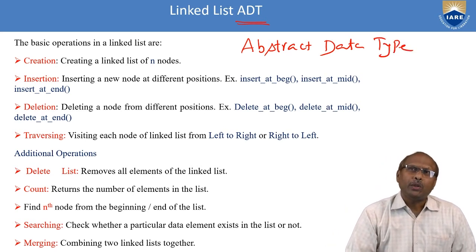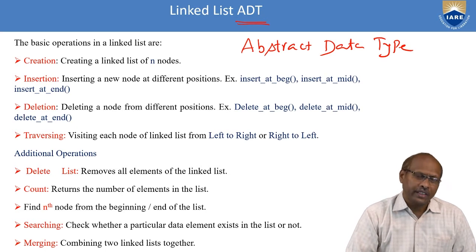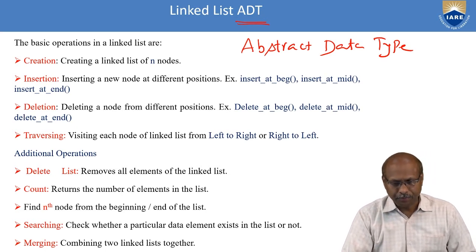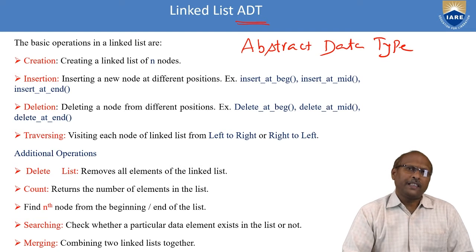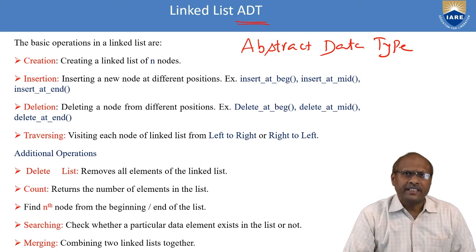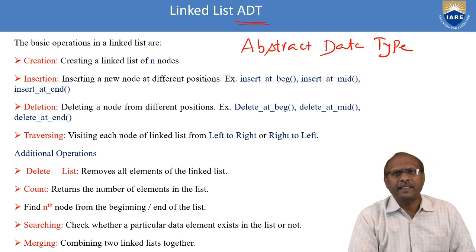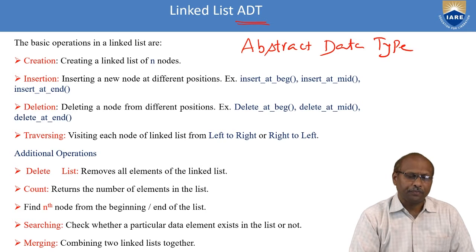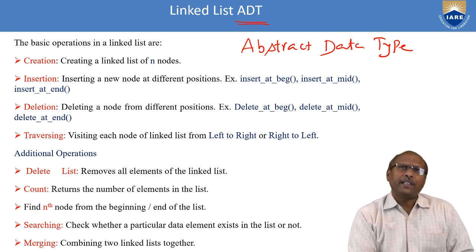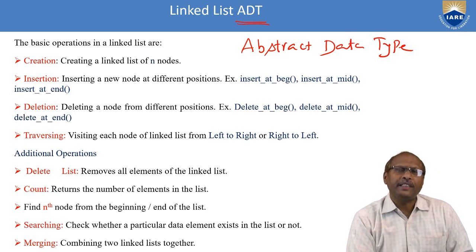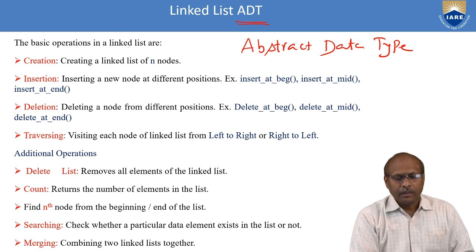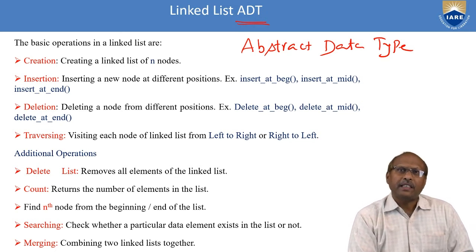It tells about what operations you can perform on this data structure. The operations are creation, insertion, deletion, traversing, count, finding the nth element, searching, and merging. So these are the various set of operations available in this ADT. Whenever you want to work with a linked list, you have to do this set of operations.